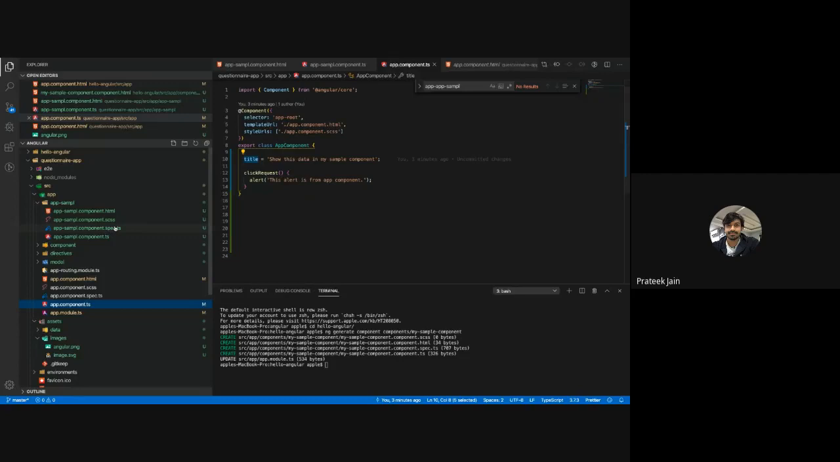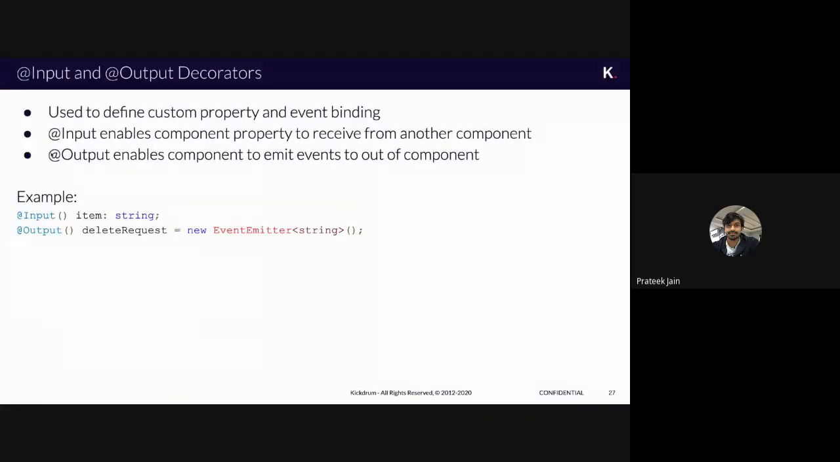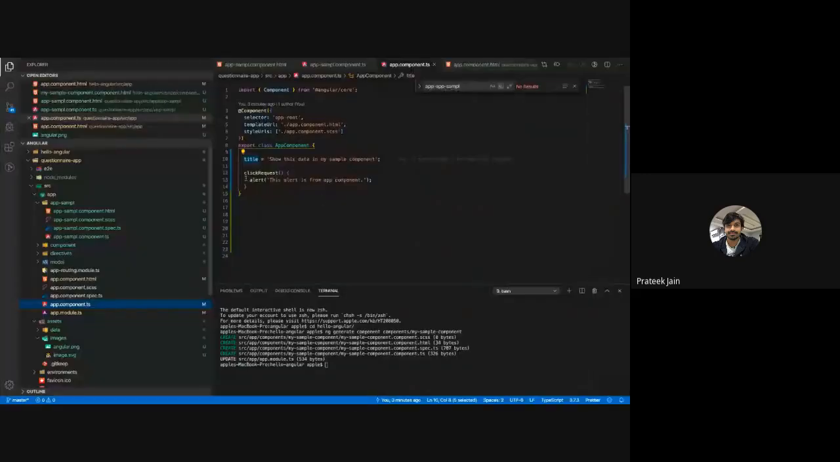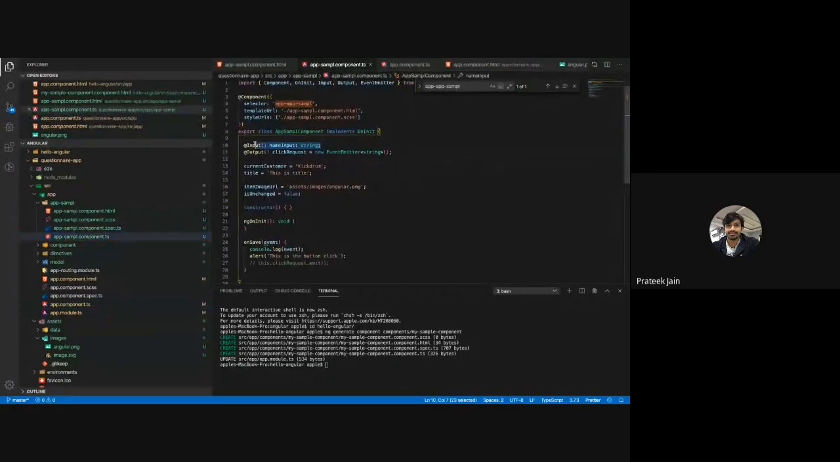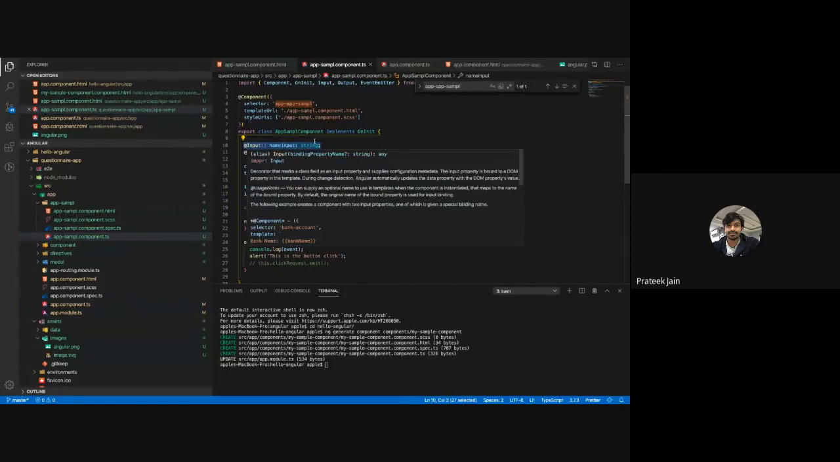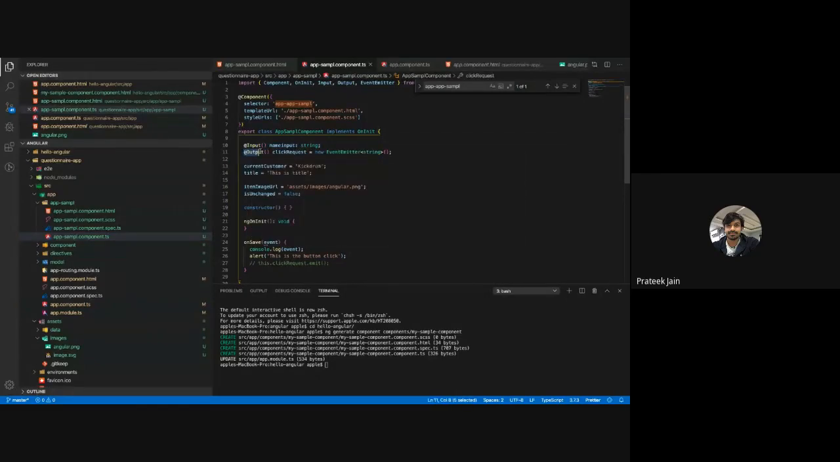Now you want to pass something from the app sample component, the child component, to your parent component, and that is when @Output comes in. This will allow you to pass your data from your child component to your parent component. How it works here: the same way we have @Input written, we are going to write something called @Output there.